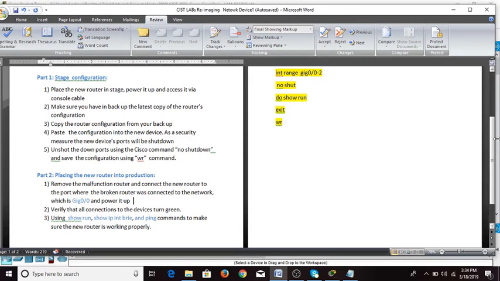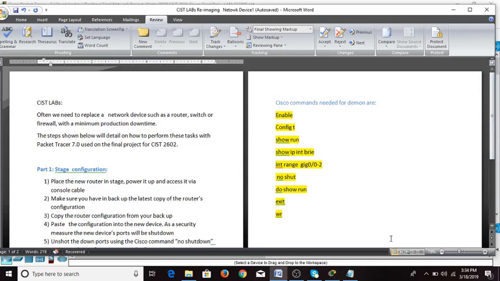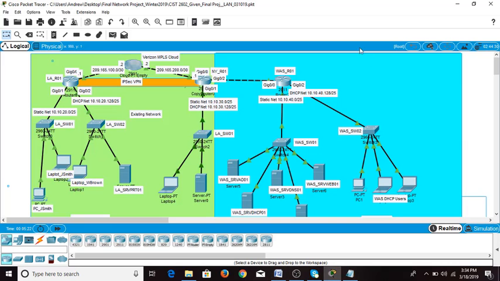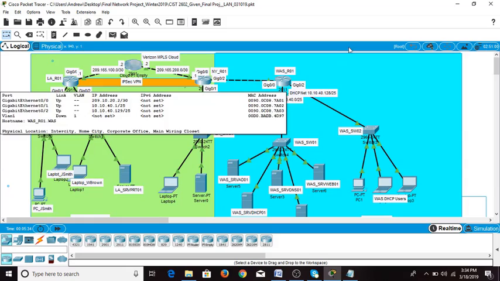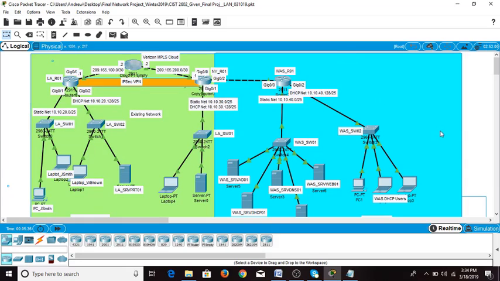Alright, let's start. During this final project, your instructor will give you this network diagram. On the right side, the blue area is going to be blank, and you're just going to redo this part of it. You're going to pick a 2911, which is the router that we will replace. Here on the left side, 2911 has to match. Pretend this is the stage area.